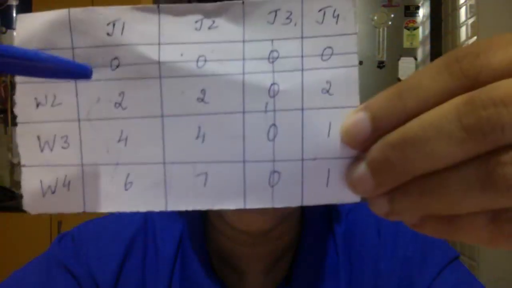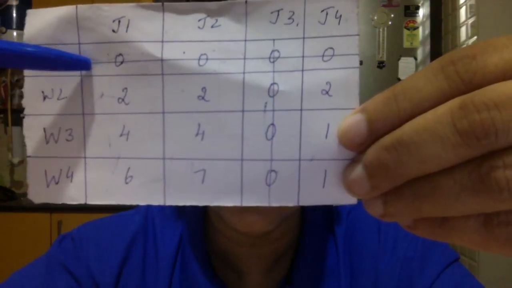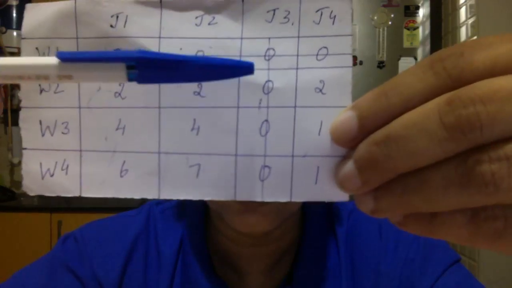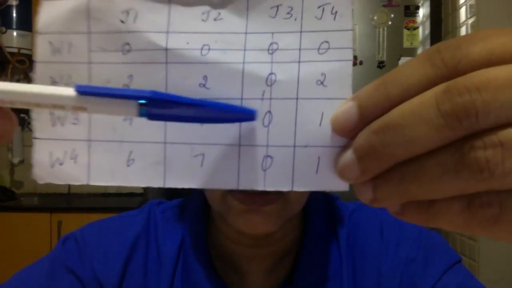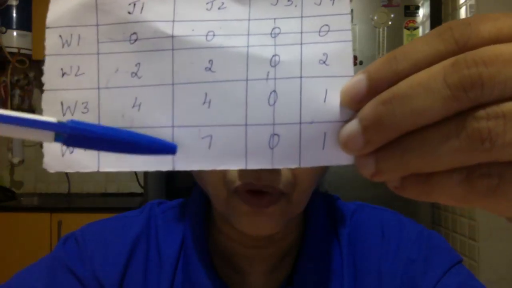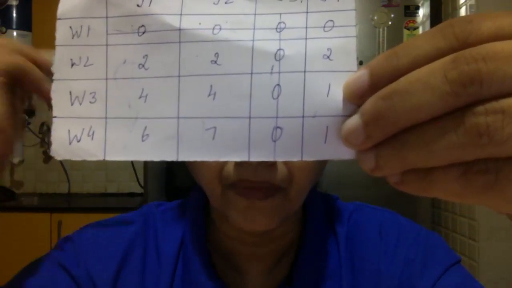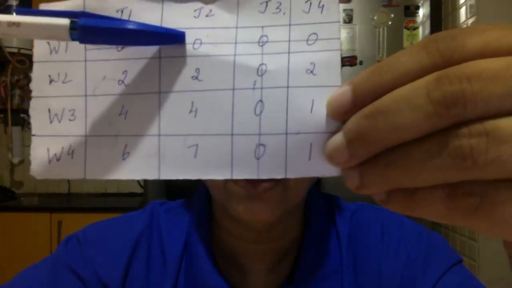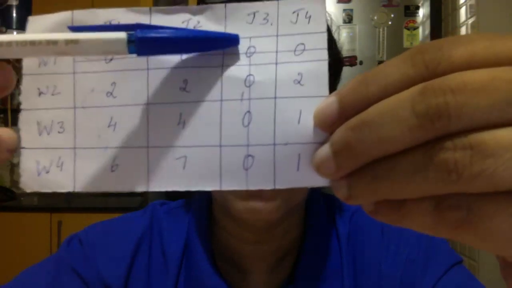So here in the row deduction, there is a 0. In the first row, 0, no use. Second row, there is a 0, so it will remain same. Third row, there is a 0, it will remain same. Fourth row, there is a 0, it will remain same. So we'll try column deduction. First column, there is a 0, same. Second column, there's a 0, the column will remain same. This one, all zeros, and here also. So when there is one 0 in every column and one 0 in every row, whatever row deduction or column deduction you do, it is useless.